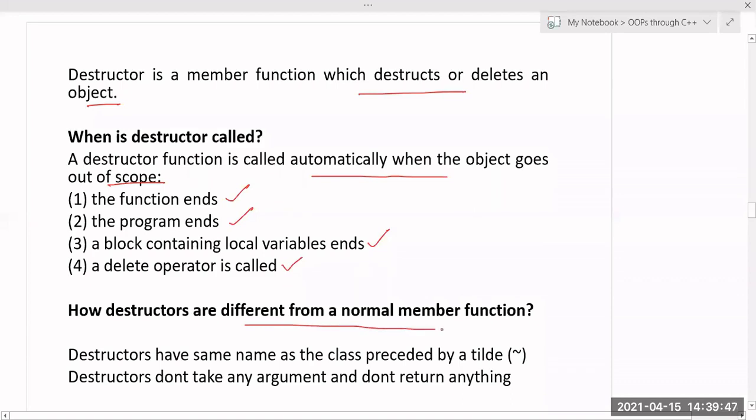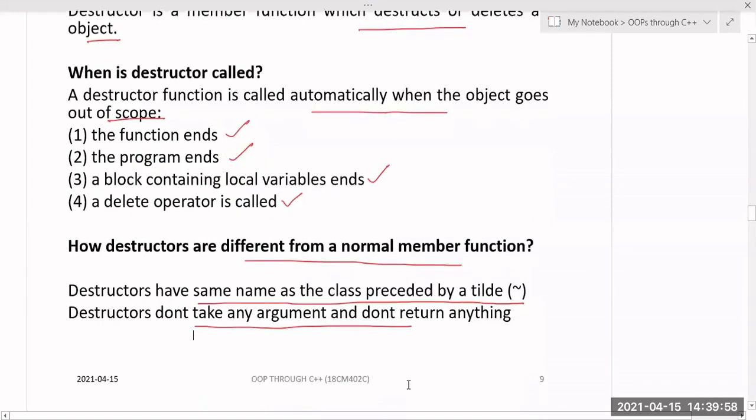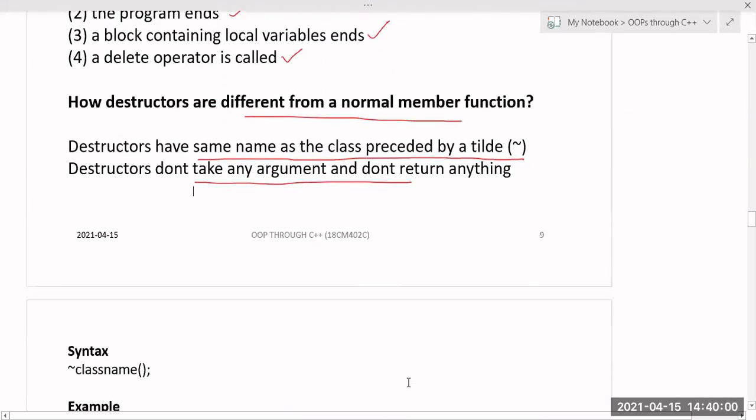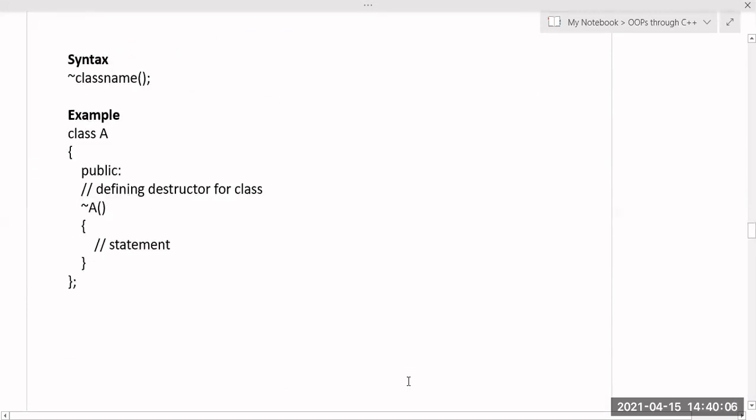How destructors are different from normal member functions: destructors have the same name as that of the class, but it should be preceded with this tilde operator. And a destructor doesn't take any argument and does not return anything. Constructor can take parameters, but destructor cannot take parameters. The syntax for the destructor is the same name as that of the class, and it should not have any return type, not even void, but the class name should always be preceded with this tilde operator.